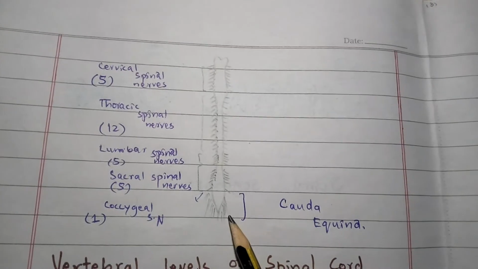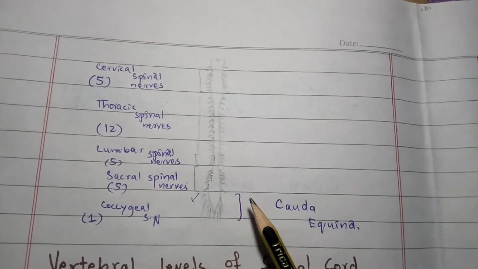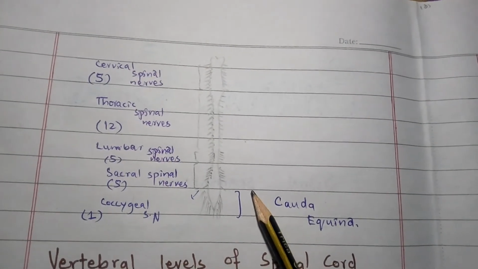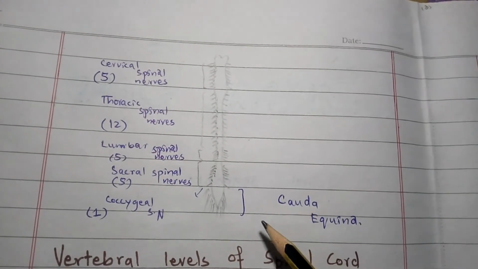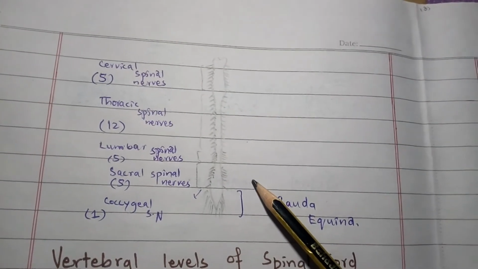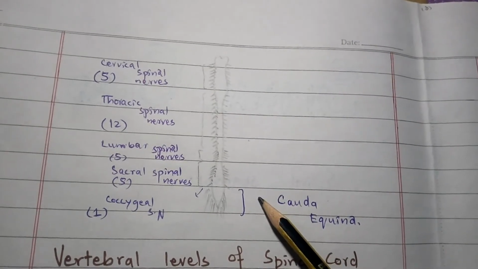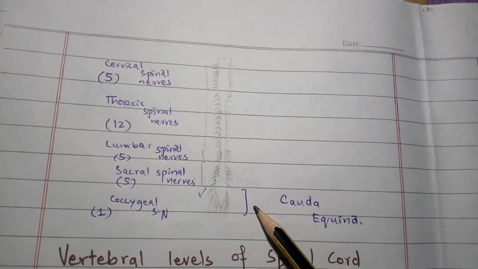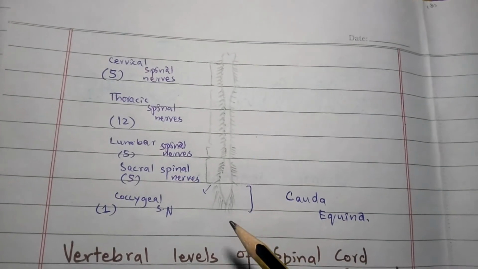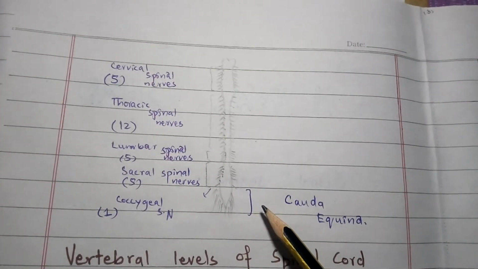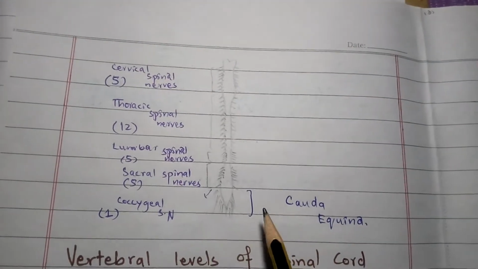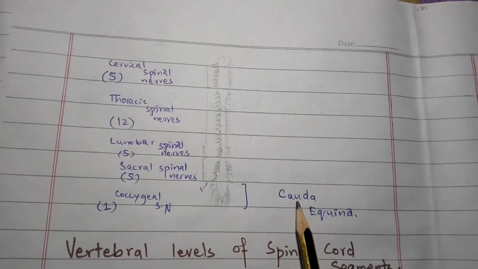Because of this compression, the spinal cord in adults ends at the lower border of the first lumbar vertebra. The spinal nerves arising from the sacral and coccygeal segments give rise to an appearance which resembles the tail of a horse, as I have discussed in the first video of the spinal cord. This is called the cauda equina.